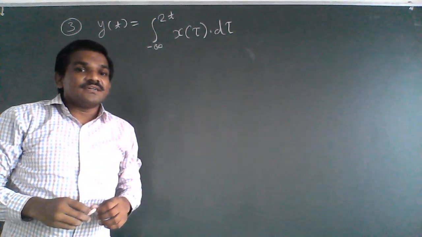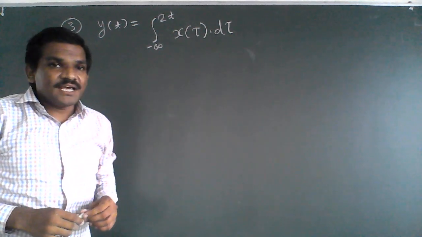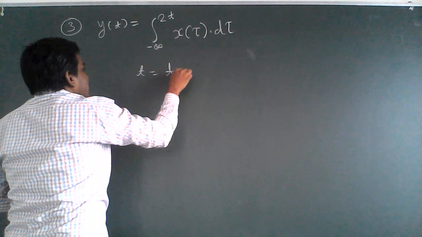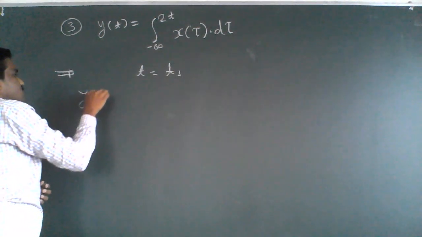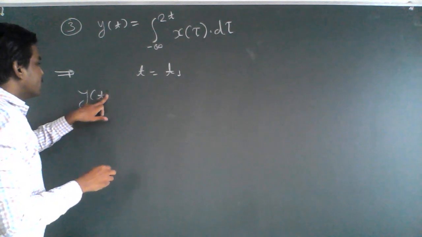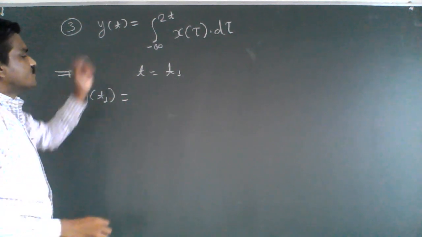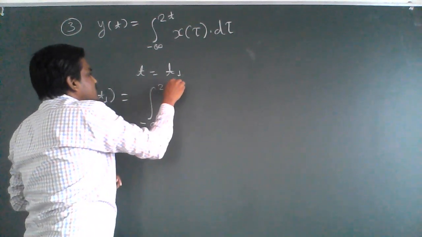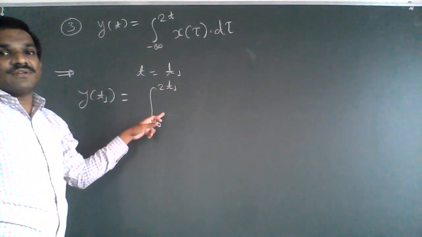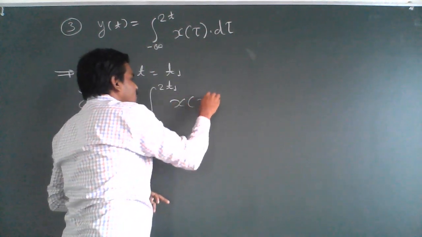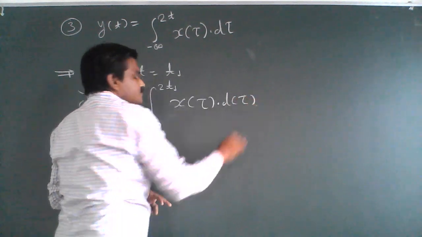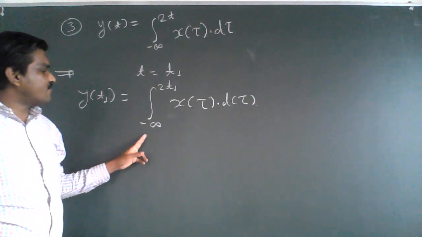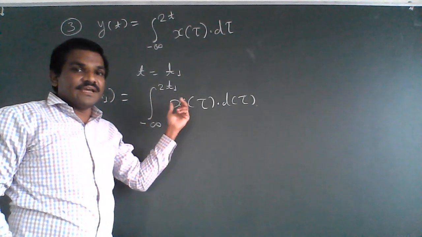In order to check causality and whether the system is memoryless, consider the output at t equal to t1. So we will get y of t1, which is equal to the integration from minus infinity to 2 times t1 of x of tau d tau. Let us look at the limits of this integration. The limits are from minus infinity to 2 times t1.